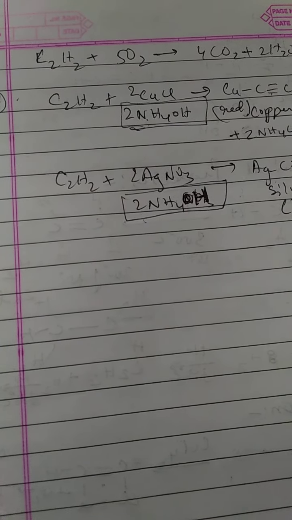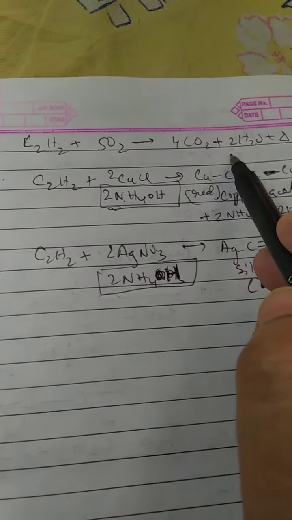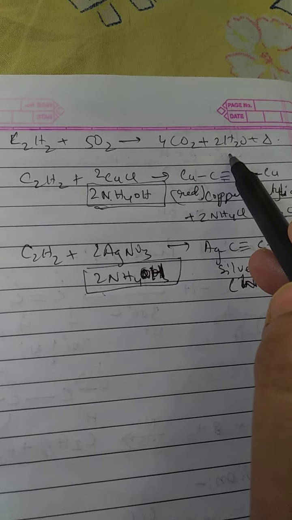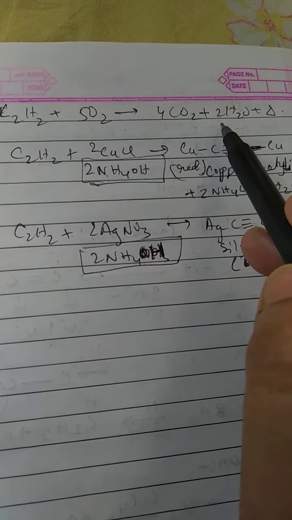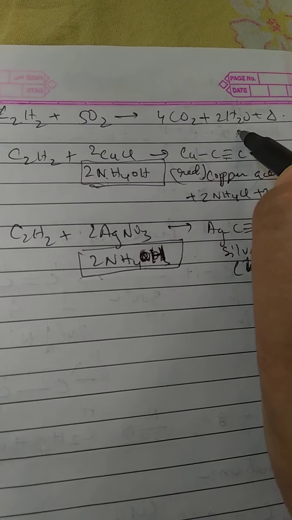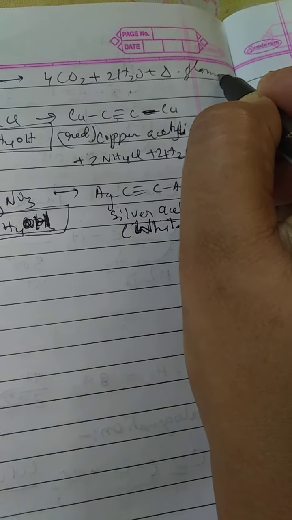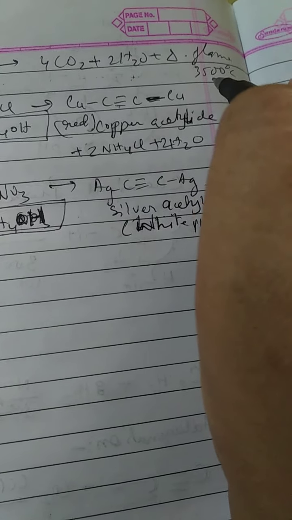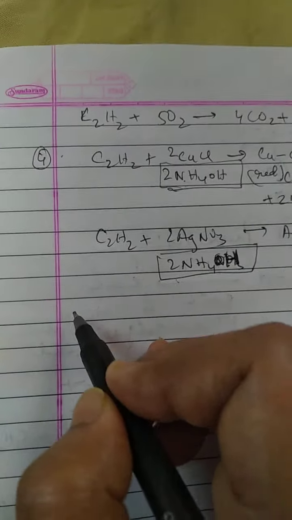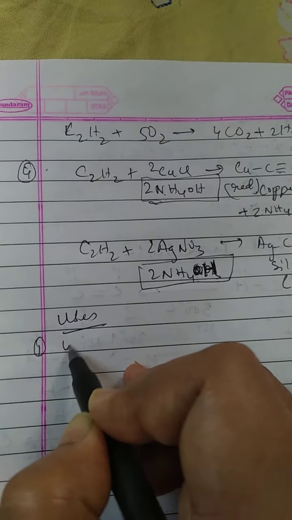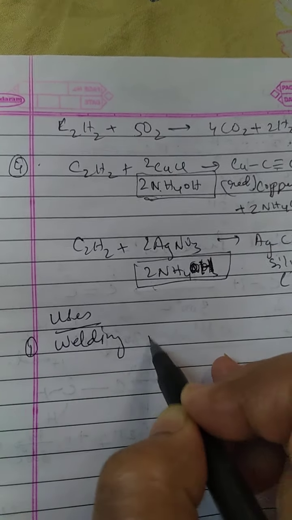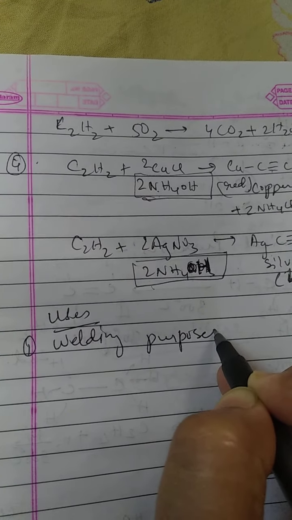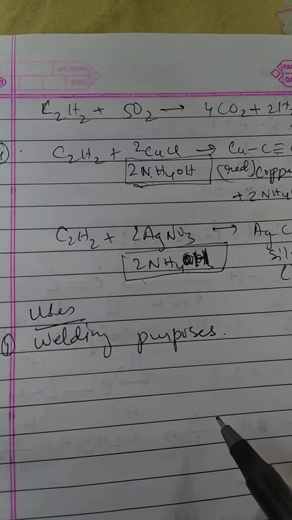Next come the uses. It is used for the production of the oxyacetylene torch. As from this reaction we can see that it forms a flame whose temperature is about 3,500 degrees Celsius. So it is used for welding purposes, that is the oxyacetylene torch.